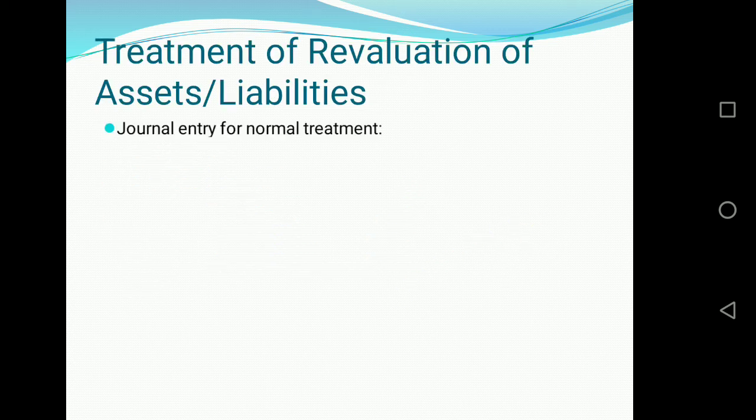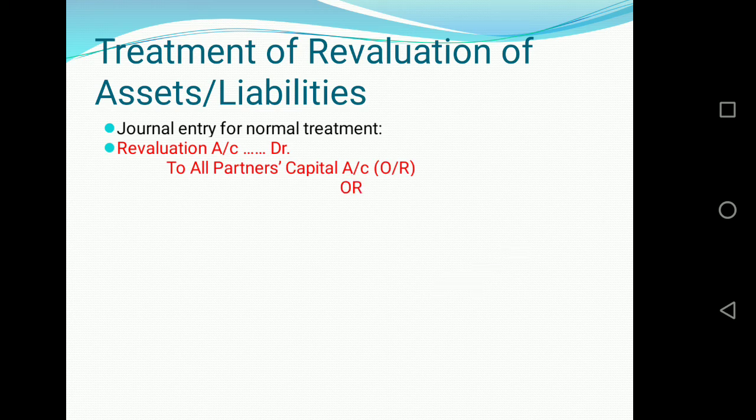Okay, now let's proceed further. We have learned the treatment of revaluation of assets and liabilities. In that we discussed that all the assets and liabilities are to be revalued, reassessed, and the profit or loss of revaluation is distributed among partners in their old ratio. Now that is the journal entry for normal treatment. If there is a profit, we pass the entry revaluation account debit to all partners capital account, and if there is a loss, we pass the journal entry all partners capital account debit to revaluation account.